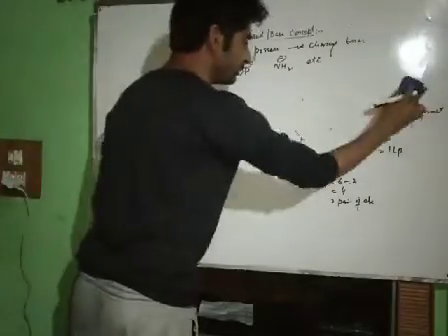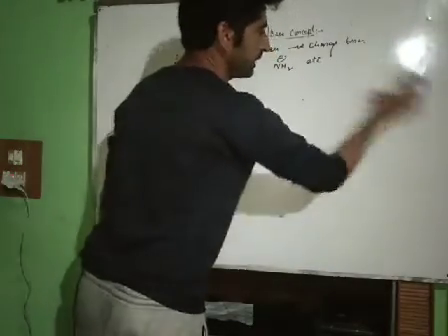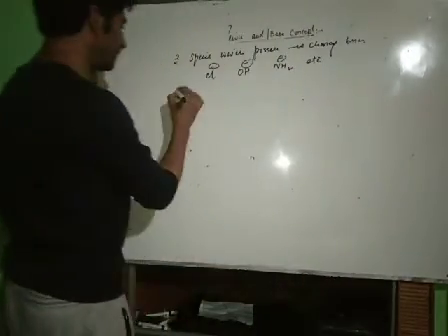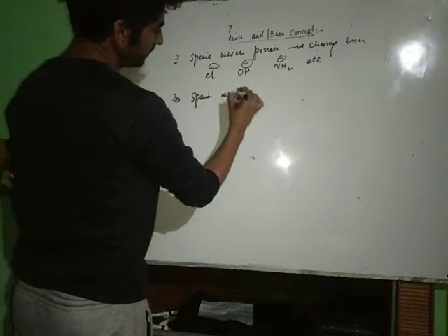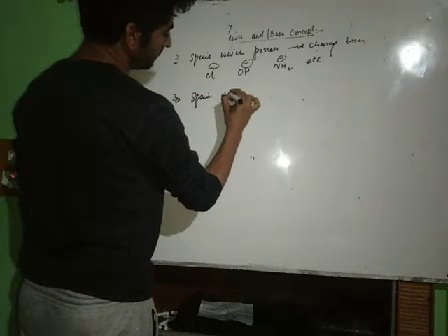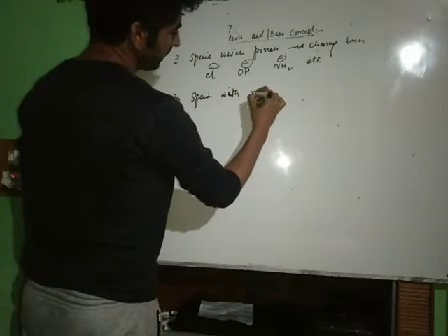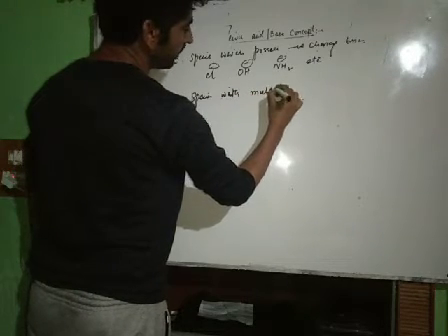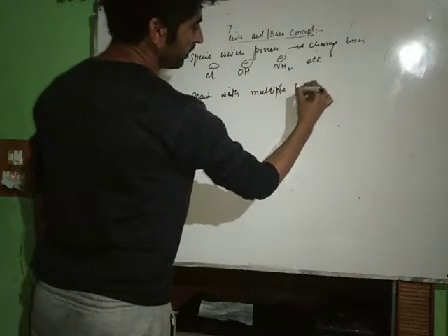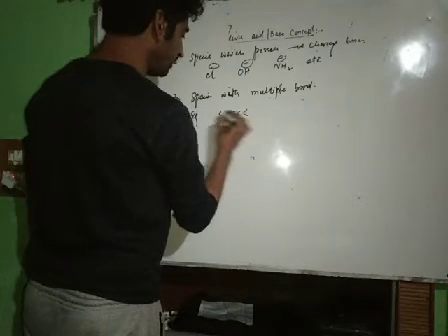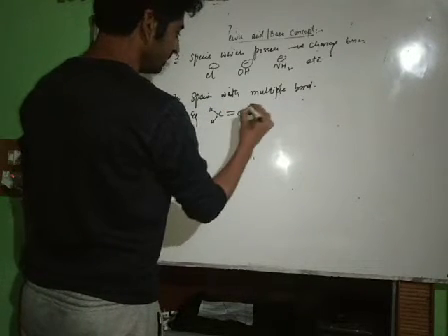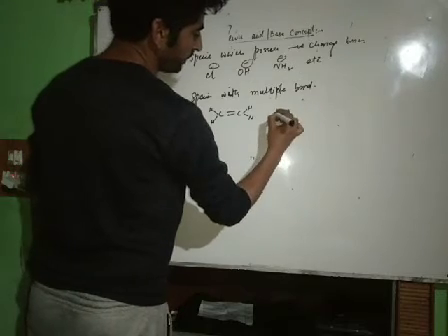Now, the third type of species which can act as Lewis bases are species with multiple bonds. By multiple bond, I mean a double or triple bond. For example, we have a carbon-carbon double bond, and a carbon-carbon triple bond.